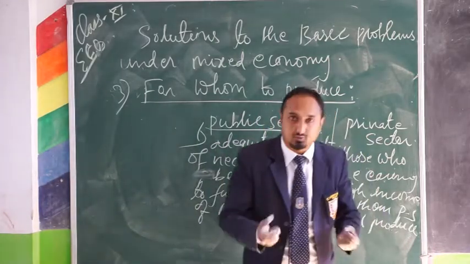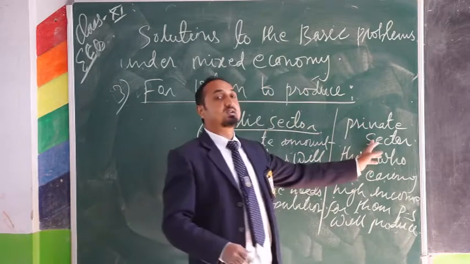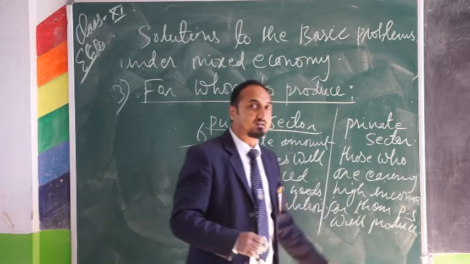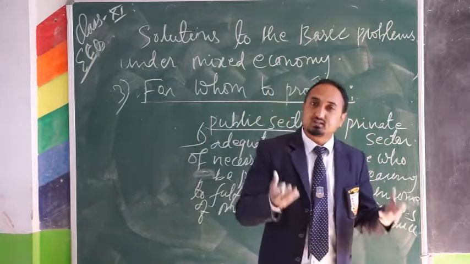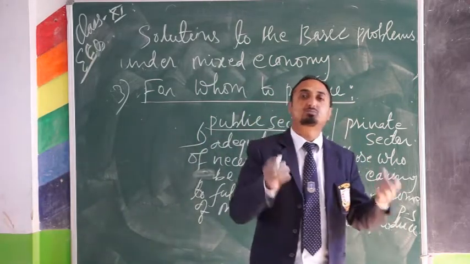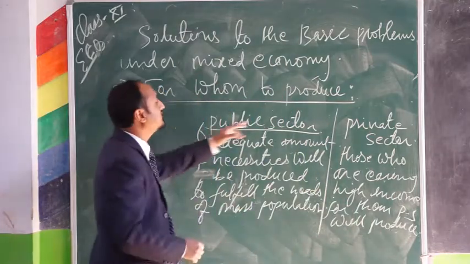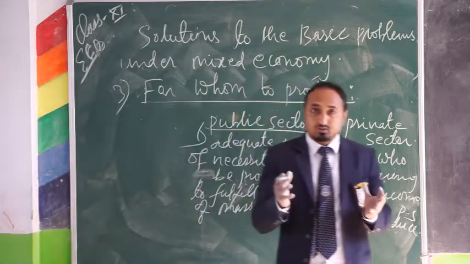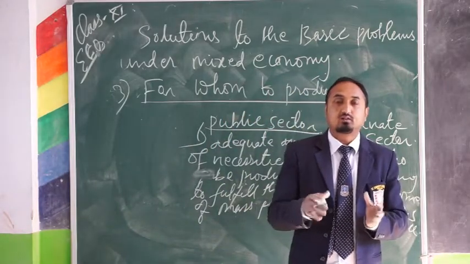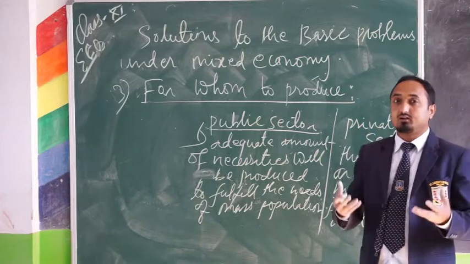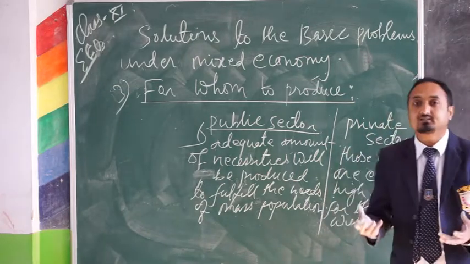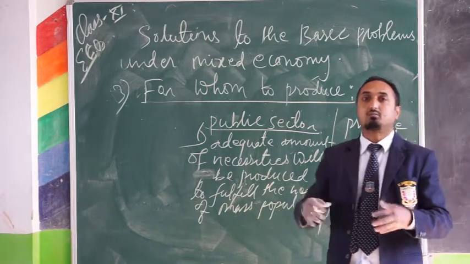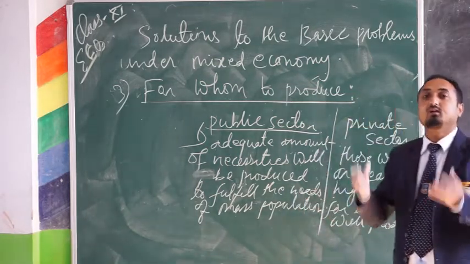So once again, this private sector will produce for those who can afford its product and be able to buy it. Generally the private sector produces for the one who is earning high income, so that he or she can purchase its items. Whereas in the case of public sector, the planning authority will take decisions in such a way that adequate quantity of essential commodities are produced so that the needs of the mass population can be fulfilled.